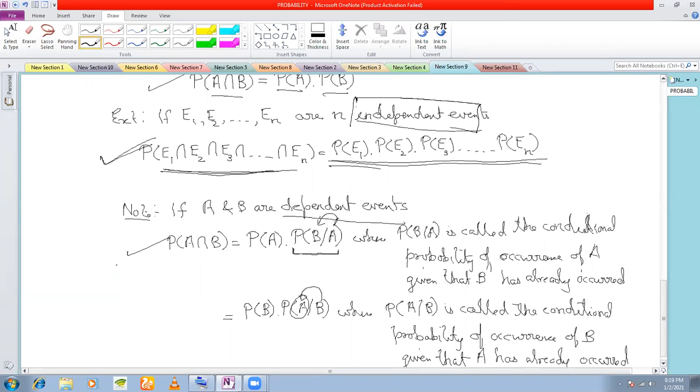Yes, sir. Remember one thing, just keep in your mind one thing, that dependent event means conditional probability. Understood? So till the events are independent, there is no question of conditional probability. Clear? Right now we'll simply focus on independent events.